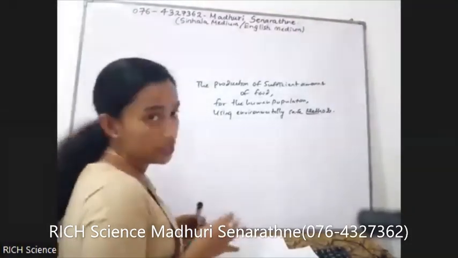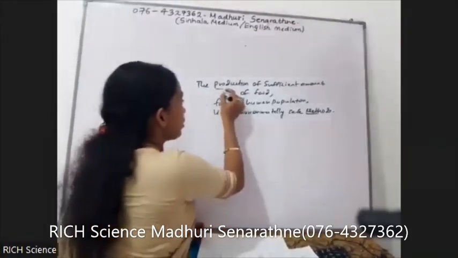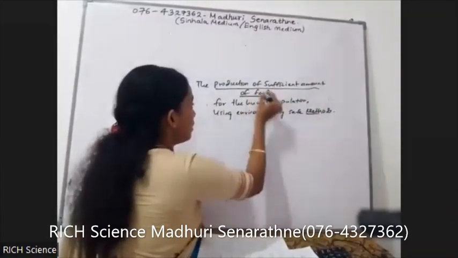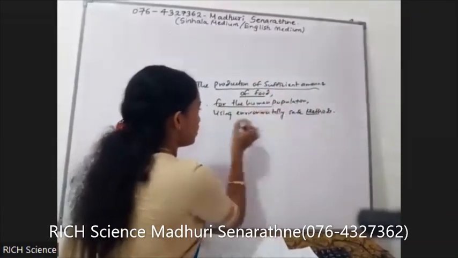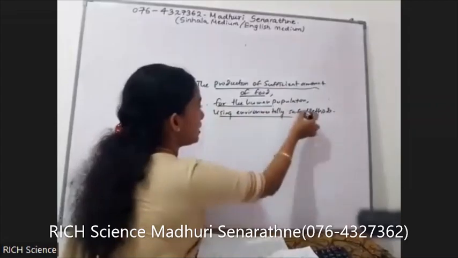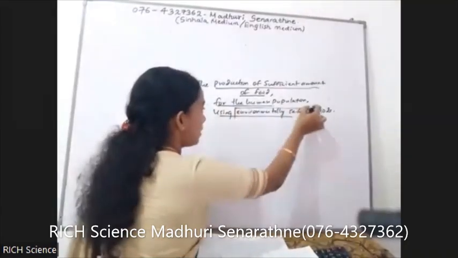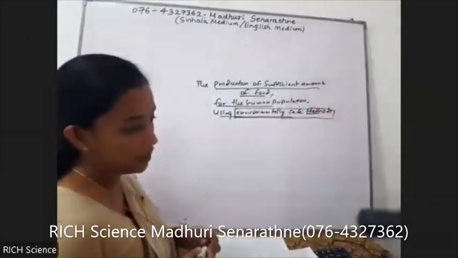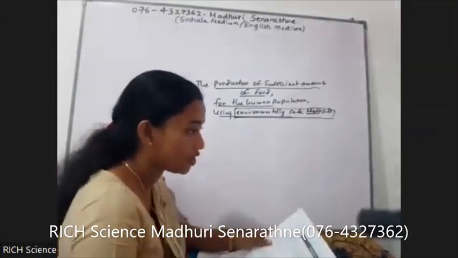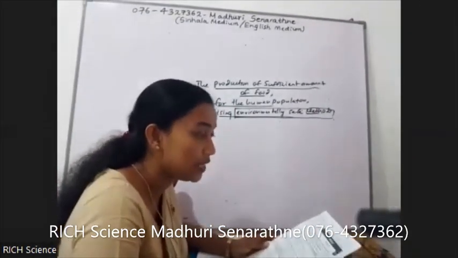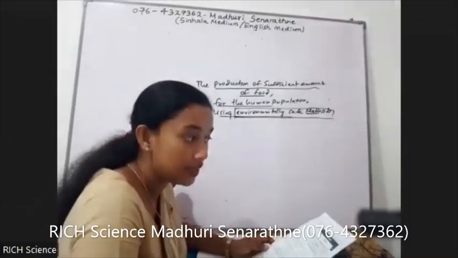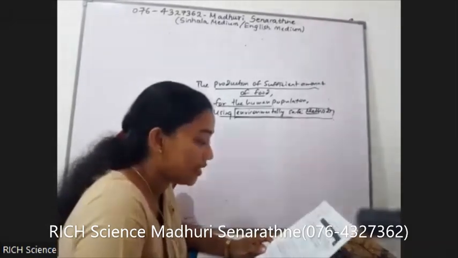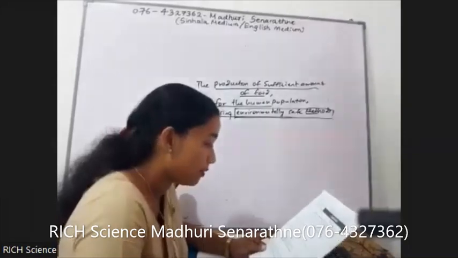So these points should be included. The production of sufficient amount of food for the human population using environmentally safe methods. Environmentally safe methods, very important point. It is the sustainable food production.